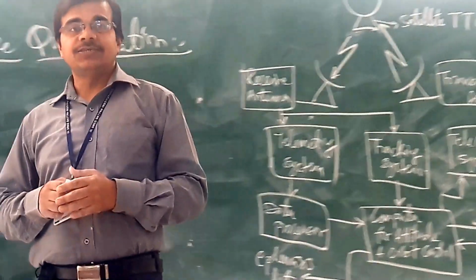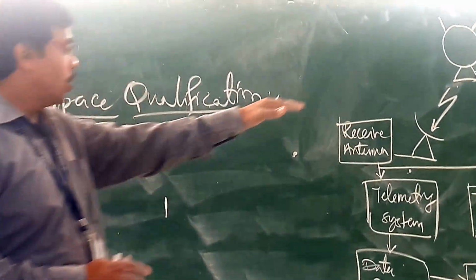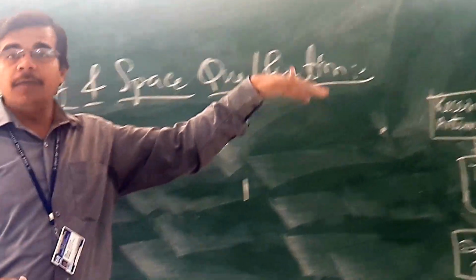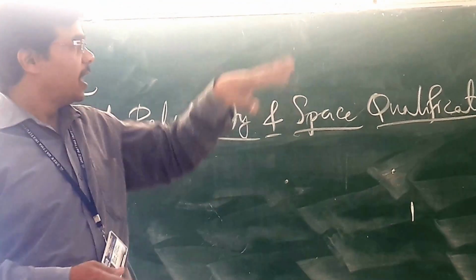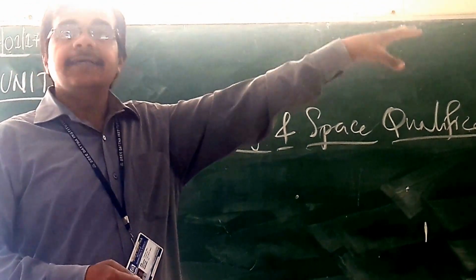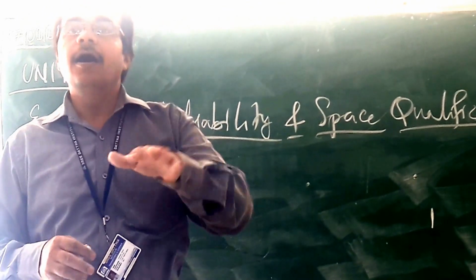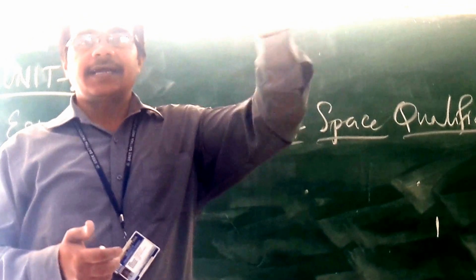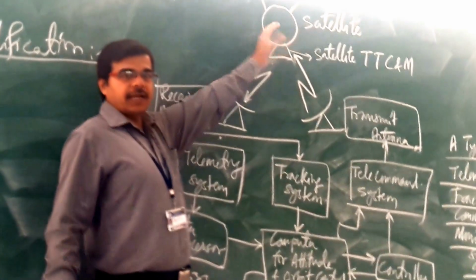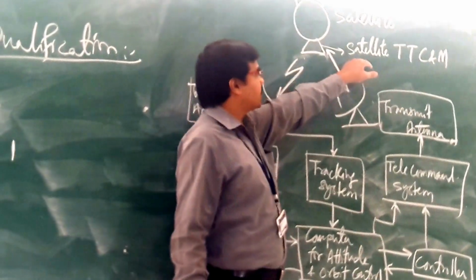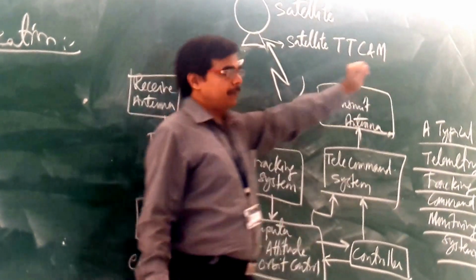So if we are considering a typical telemetry tracking and command monitoring system, it consists of some blocks that are there at the satellite and some activity will be there at the earth station. So both are required, satellite and earth station combined. Here, this is your satellite, and at the satellite you are having a satellite TTC and M.